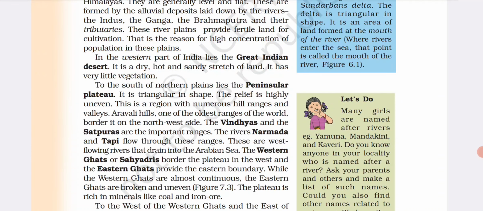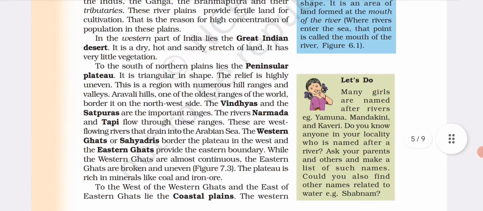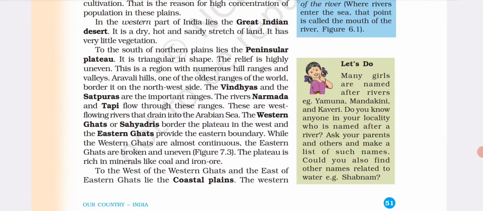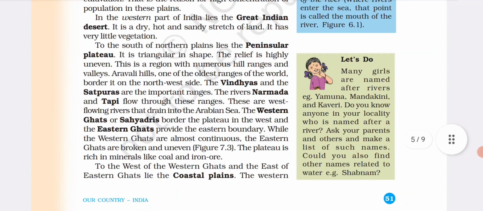The rivers Narmada and Tapi flow through these ranges. These are west flowing rivers that drain into the Arabian Sea. The Western Ghats or Sahyadris border the plateau in the west, and the Eastern Ghats provide the eastern boundary. The Western Ghats are almost continuous and the Eastern Ghats are broken and uneven. The plateau is rich in minerals like coal and iron ore.